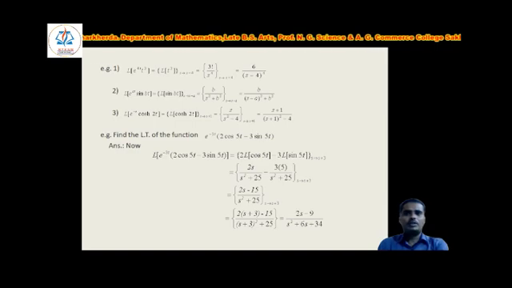Now the example on this property. Laplace of e to the power 4t into t cube equals Laplace of t cube, where s changes to s minus 4, because here t cube is multiplied by e to the power 4t. We know that the Laplace of t cube is nothing but 3 factorial divided by s to the power 4, with s changes to s minus 4. So that equals 3 factorial, which is 6, upon s minus 4 to the power 4.